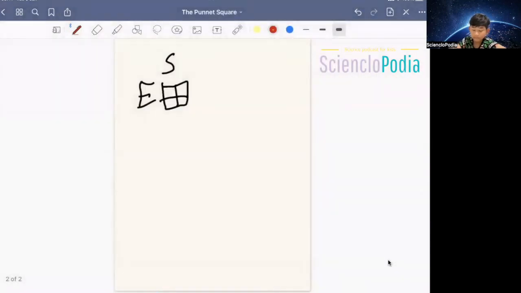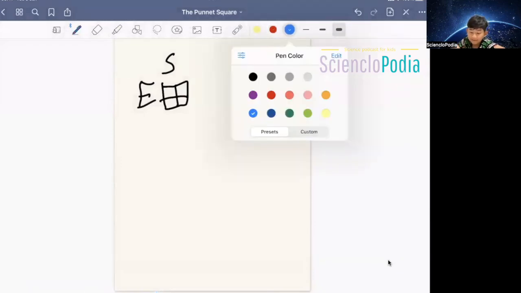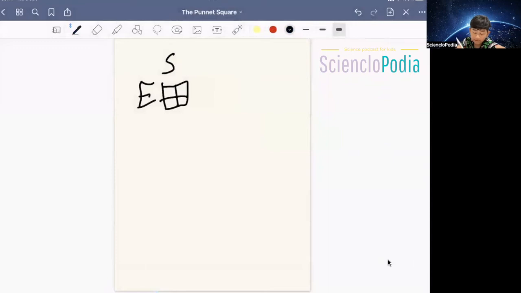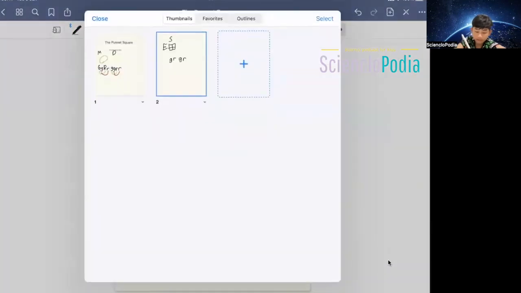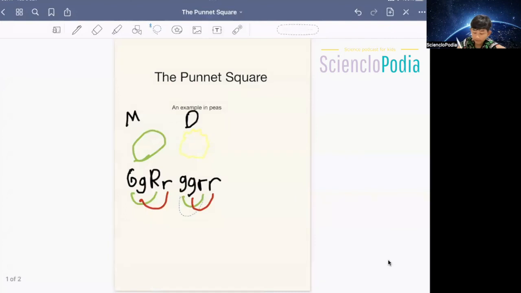Oops, I have all the primary colors in here, I just realized. So we have a G, R, and a G, R. So we have the GR, and the GR.